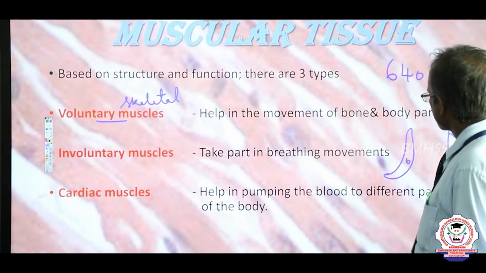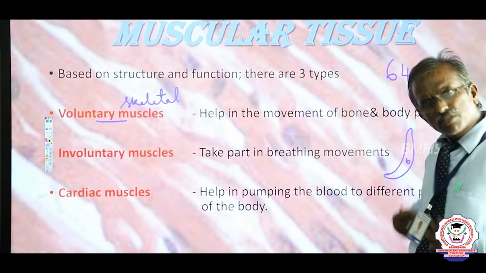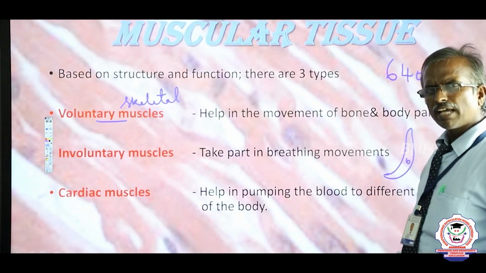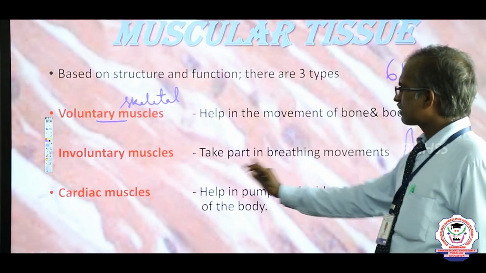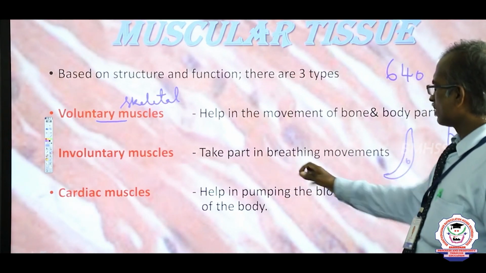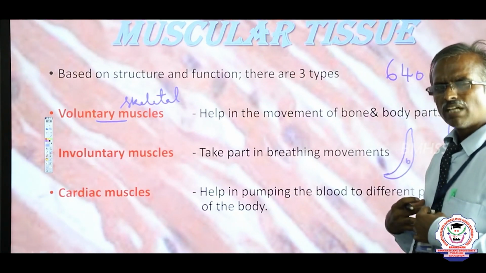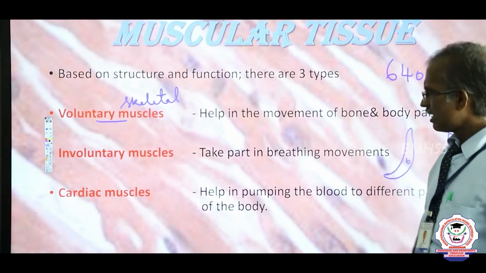Spindle shaped muscle fibers are found in the internal organs like the stomach, intestine, urinary bladder and so on. The main thing is that these muscles take part in the breathing movement and the digestion activities.